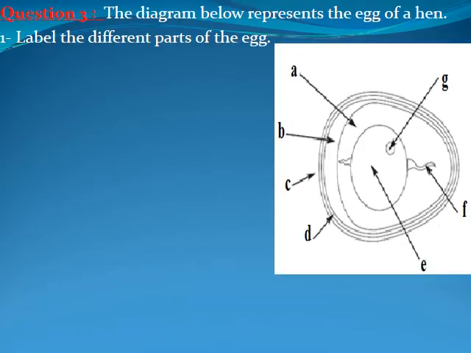The diagram below represents the egg of a hen. Label the different parts. Muhammad Jawad. Part A represents what? A represents albumin. B, Muhammad Jawad, also represents what? Airspace. Moving to Hassan.